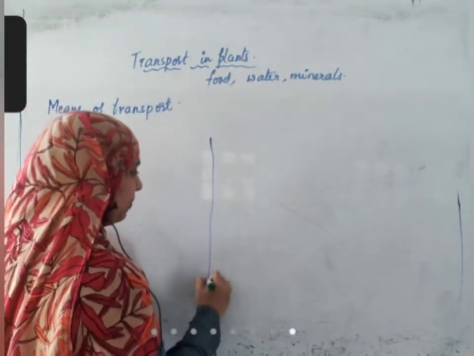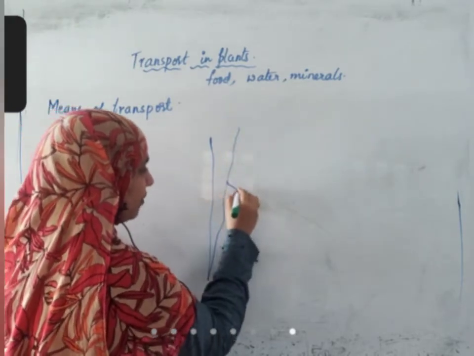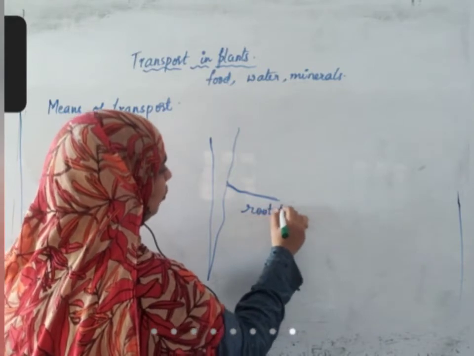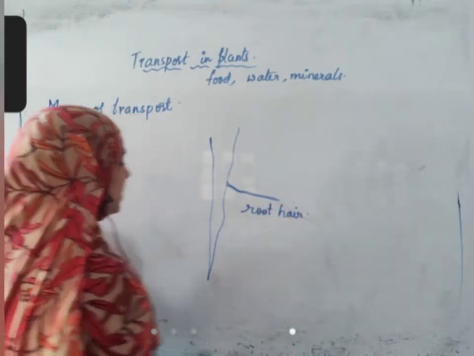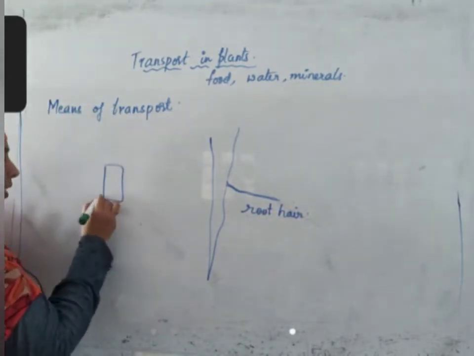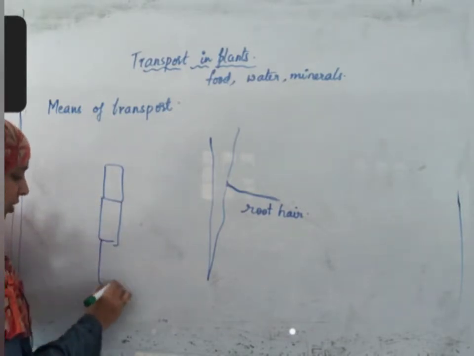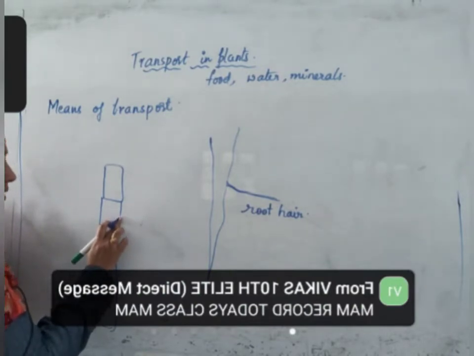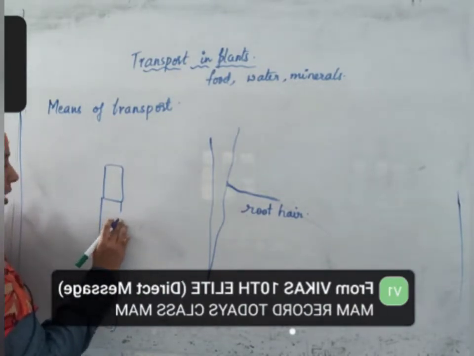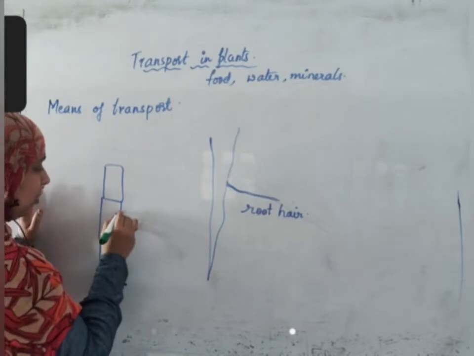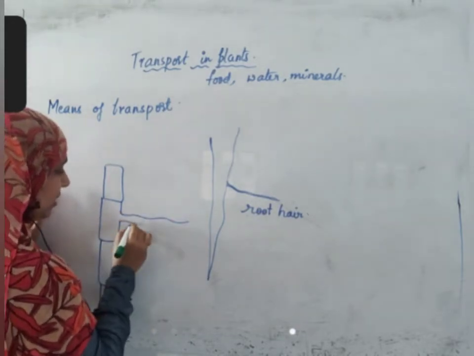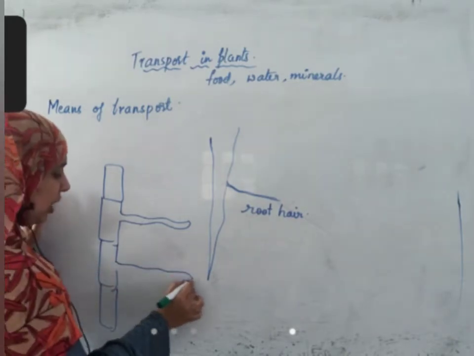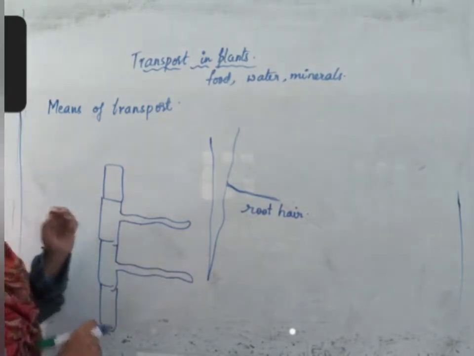Water and minerals are present in the ground and they should enter the roots. For that purpose, roots have very thin structures called root hair. Root hair arises from a single cell. If you see the epidermis of any plant, this is the outermost layer of the root. The cells of the root have root hair. This is root hair. So root hair arises from each and every cell that is present inside the epidermis.